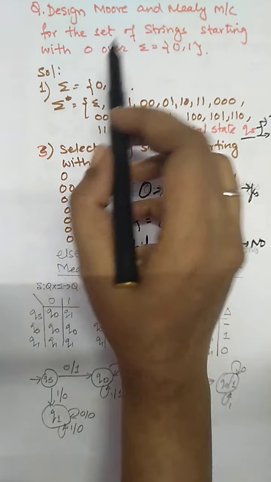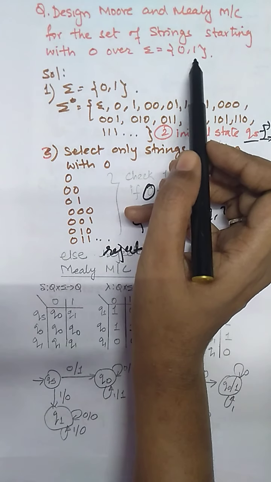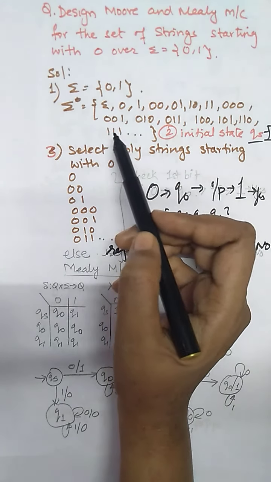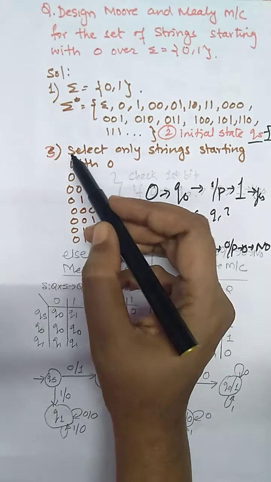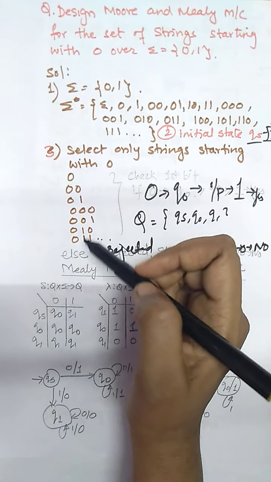Today we are going to design Moore and Mealy machines for the set of strings starting with 0 over Sigma equal to {0, 1}. Here the Sigma is given as 0, 1. We have to find the closure. After finding the closure, we have to find out all the strings which are accepted by our question, that is, starting with 0.